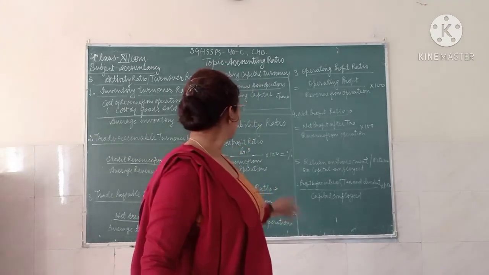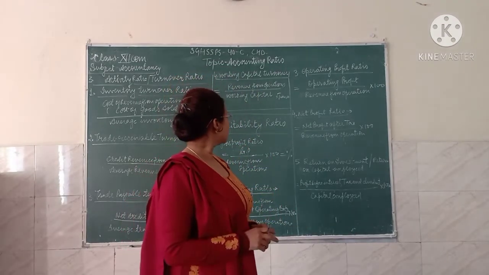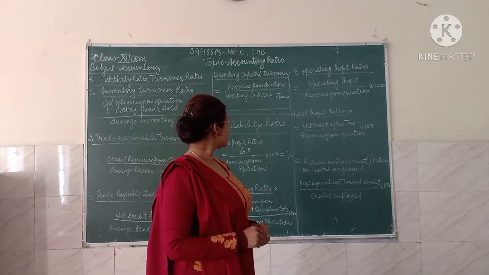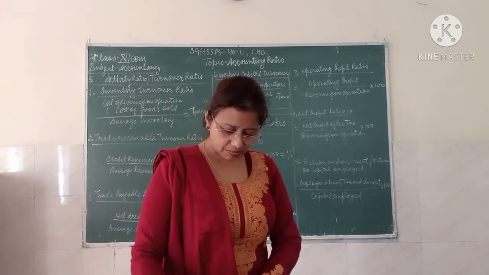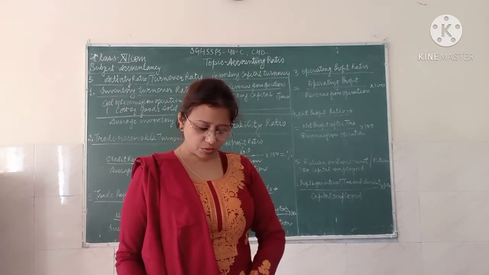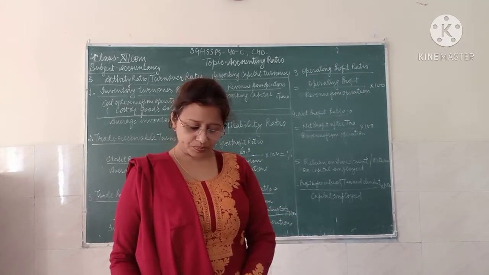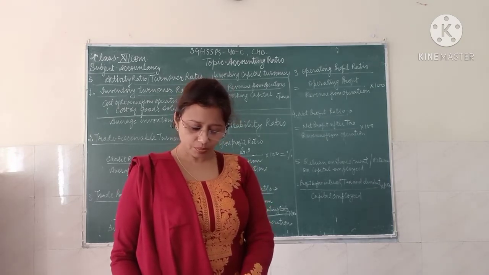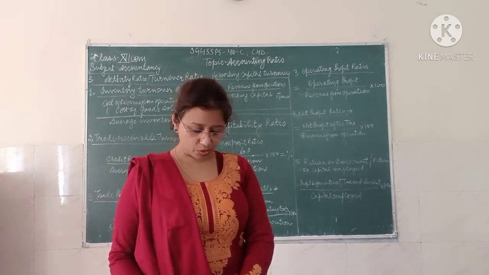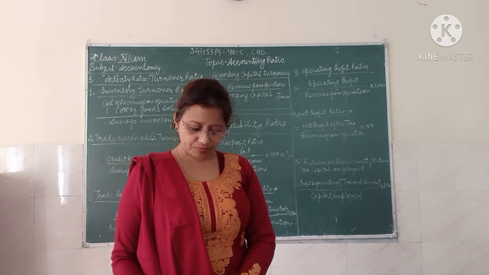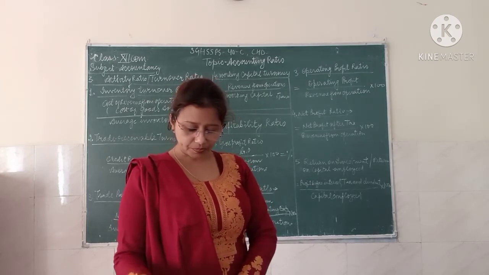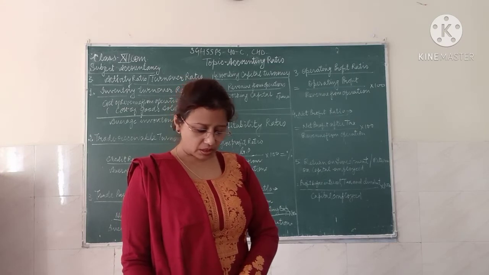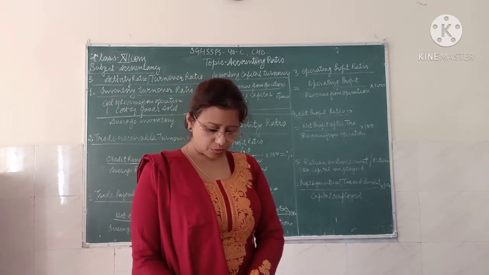So moving to the fifth one, this is the return on investment or the return on capital employed. Return on investment or return on capital employed shows the relationship of profit with the capital employed. The net result of operation of the business is either profit or loss.